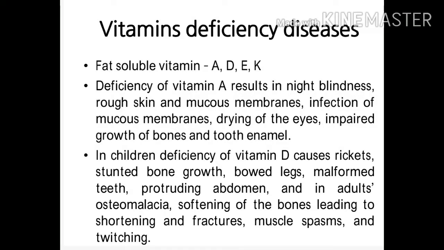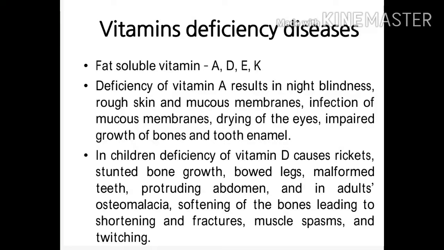Now let's understand about the vitamin deficiency diseases. Let's first take the fat soluble vitamins, which are vitamin A, D, E and K. Deficiency of vitamin A causes night blindness, that is the inability to see clearly at night. A person with night blindness will see something like this, a traffic scene where the picture is not clear. Deficiency of vitamin A also results in rough skin and mucous membranes, infection of mucous membranes, drying of the eyes, impaired growth of bones and tooth enamel.